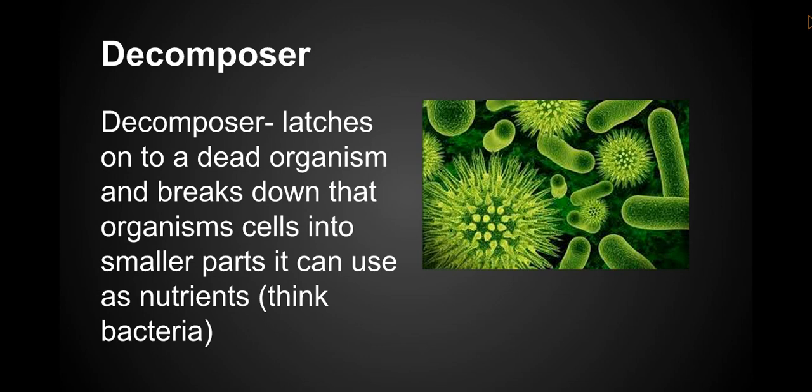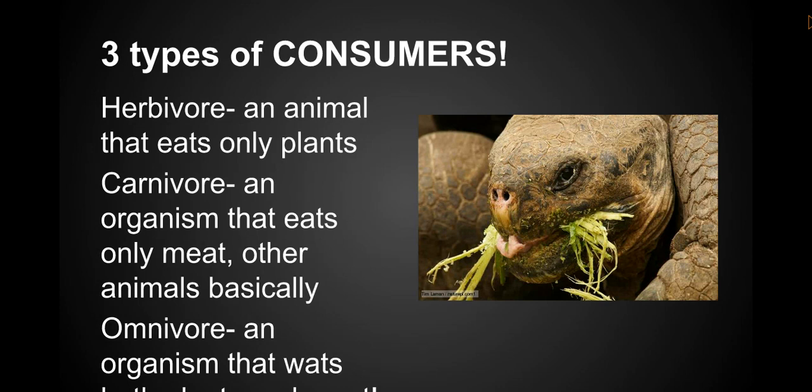Now those are the three ways in which organisms can get food that they use for energy. However, we scientists have three different categories for consumers based upon what kind of food they actually eat. The first category is what we call herbivores. Herbivores are organisms that only eat plants, no meat of any kind. Hence the word herb. Herb means plant, and vor means to eat.